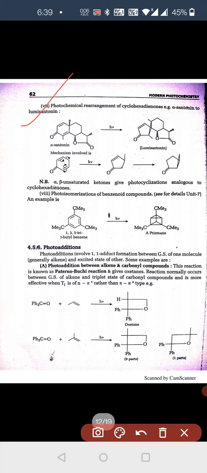Photochemical rearrangement of cyclohexadienone and alpha-santonin to lumisantonin are also important reactions. Beta,gamma-unsaturated ketones give photocyclization analogous to cyclohexadienone. Photoisomerization of benzoyl compounds is as in this compound. These are the reactions.